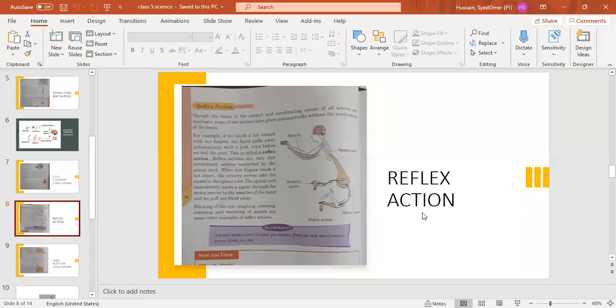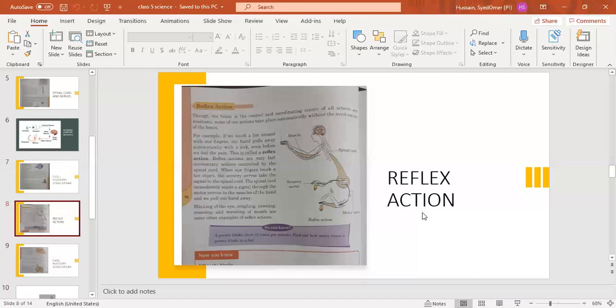Reflex action. Okay, so what is reflex action? As I have already told you in the previous lecture, nerves are the coordinating factors of our body. They coordinate the parts of our body with the brain and the spinal cord.